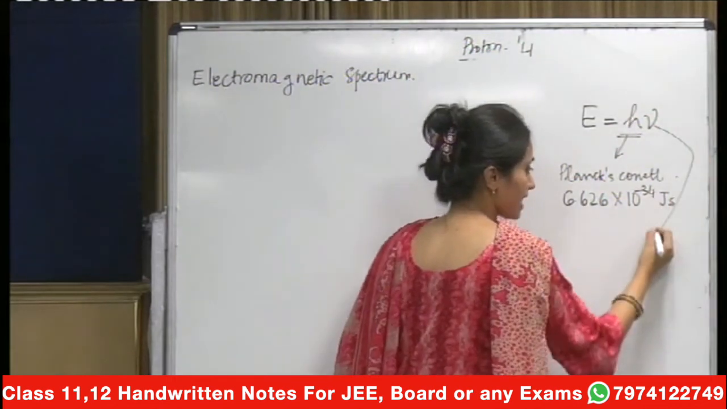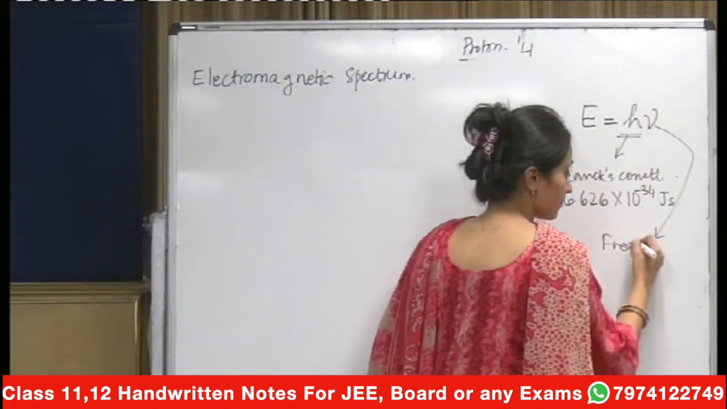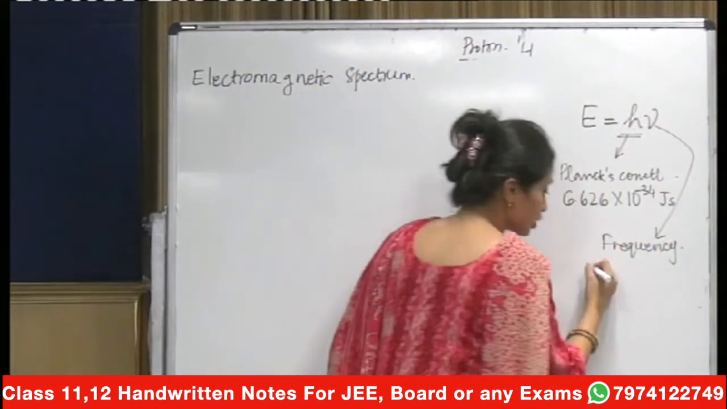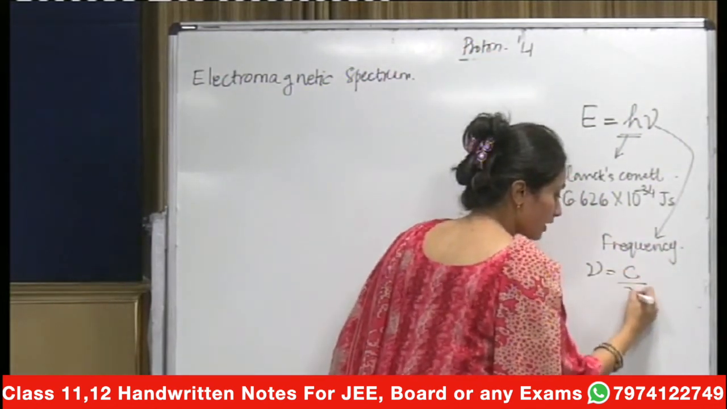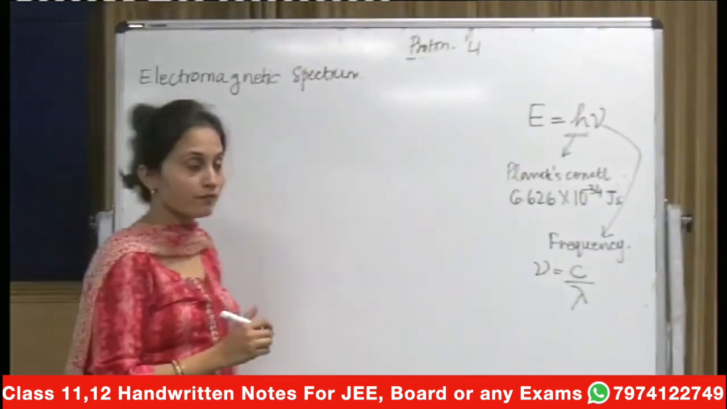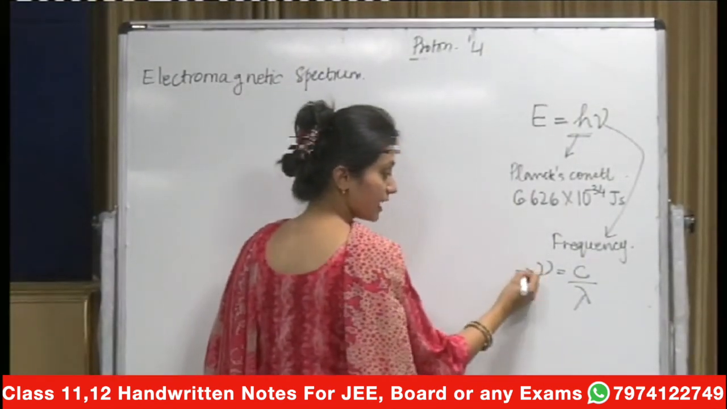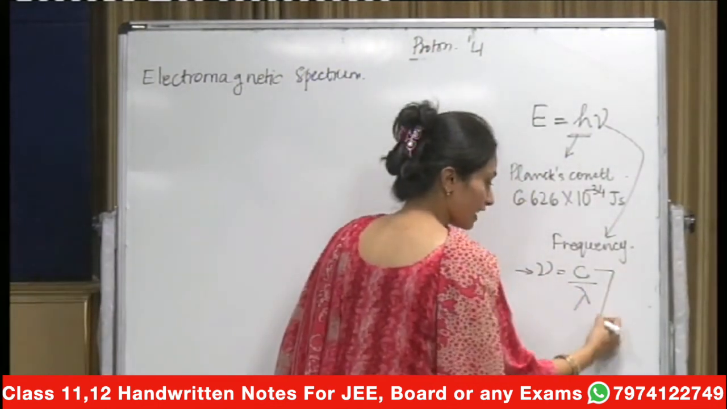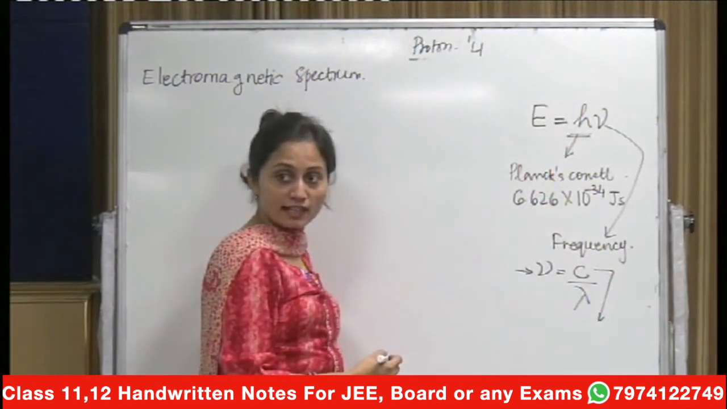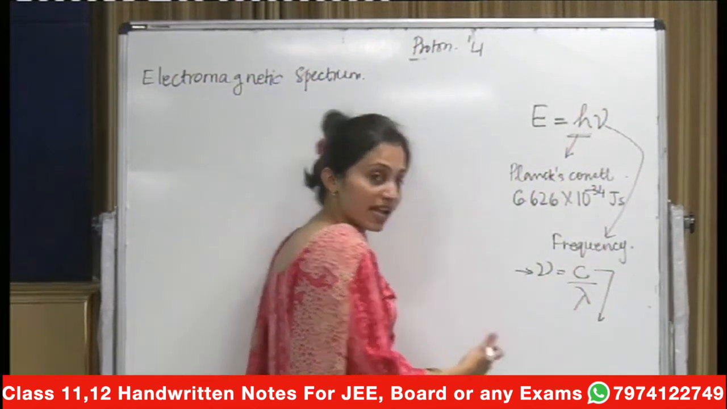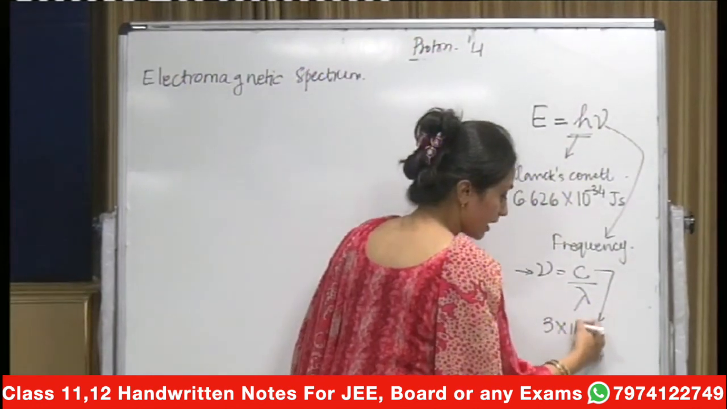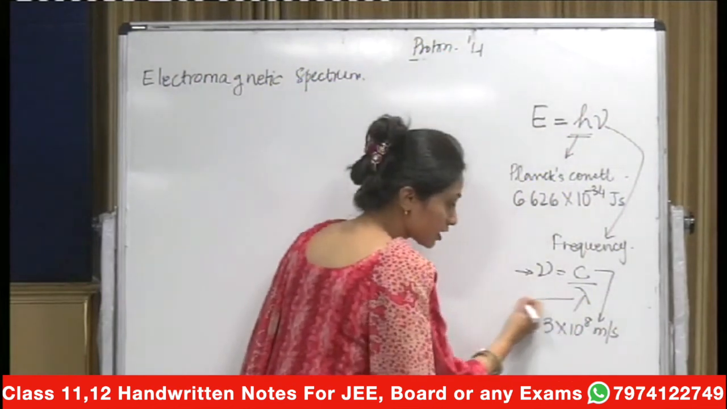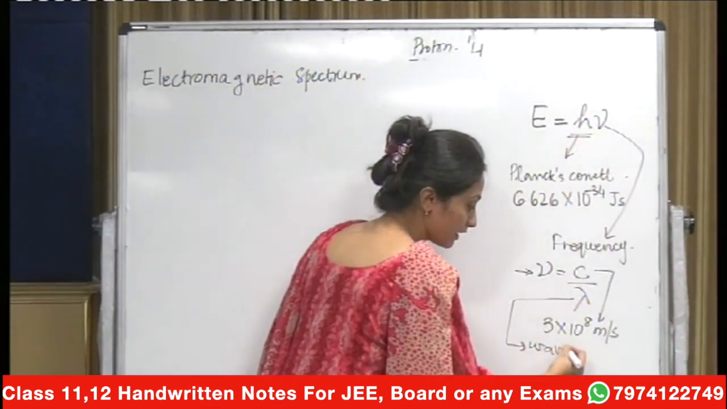And this nu is known as the frequency. Remember that this nu is equal to c upon lambda. Again, you should be able to qualify each expression. What is your c? It is the speed of light, and what is that equal to? 3 into 10 to the power 8 meter per second. And this is your lambda, which is the wavelength.